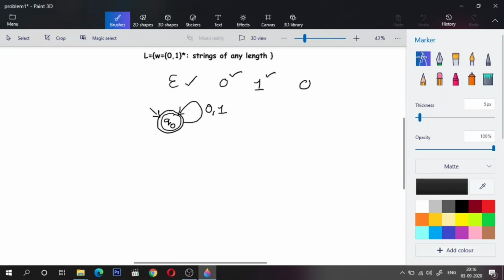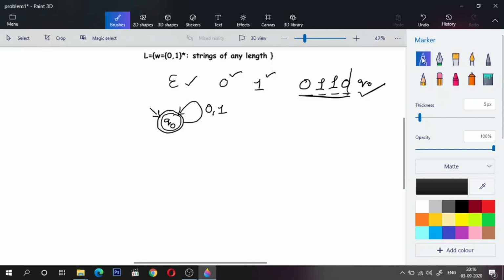What about any possible combination? Q0 upon 0, I'll remain in Q0. Q0 upon 1, I'll remain in Q0. Q0 upon 1 again, remain in Q0. Q0 upon 0, I'll remain in Q0. So by encountering the entire string, I'll remain in Q0, which happens to be the accepting state. So this is totally accepted.